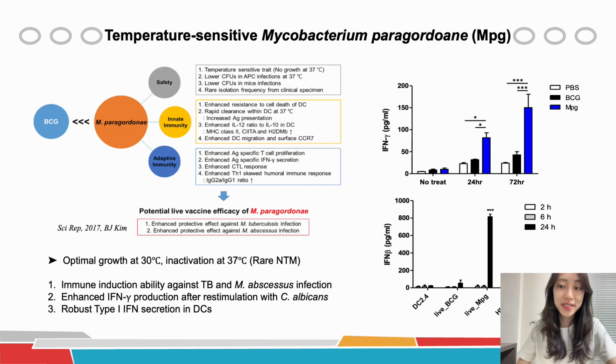Our research group has studied a temperature-sensitive mycobacterium called MPG, and we reported its immune induction ability against tuberculosis and Mycobacterium sepsis. After the study, we found that live MPG vaccination promotes interferon gamma production against C. albicans and a robust production of interferon beta in DCs in response to live MPG infection.